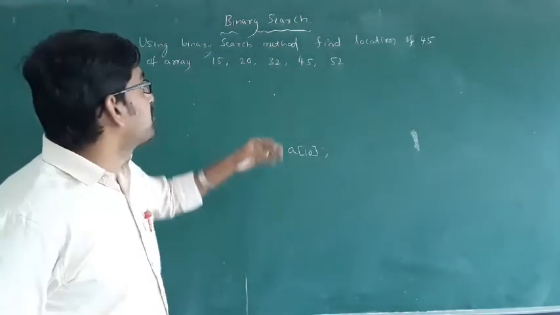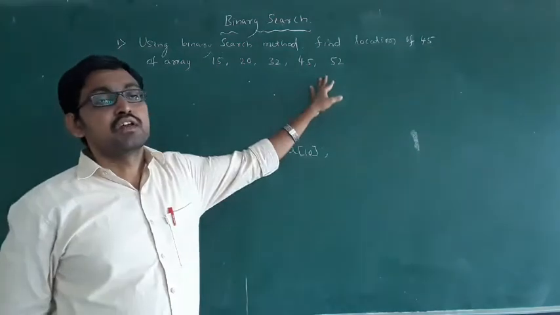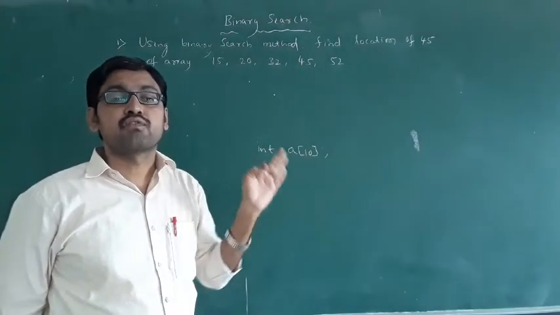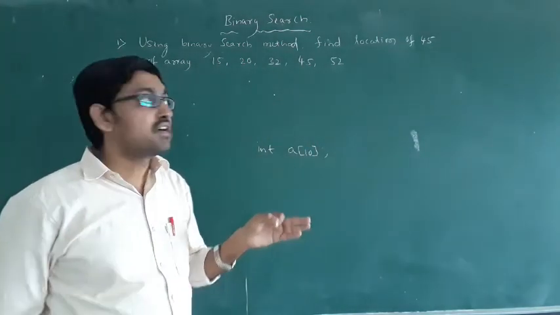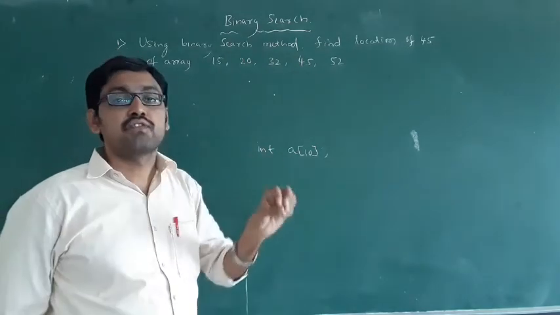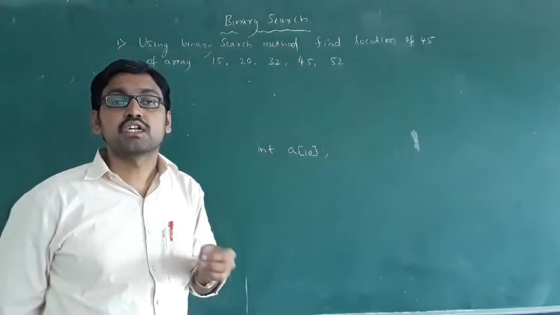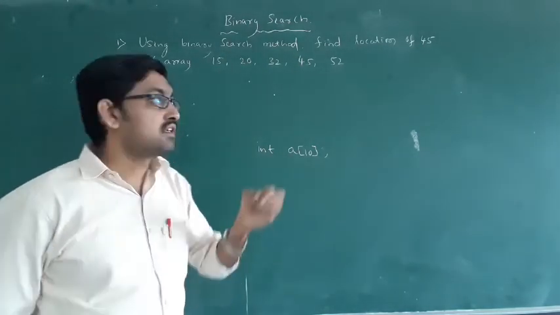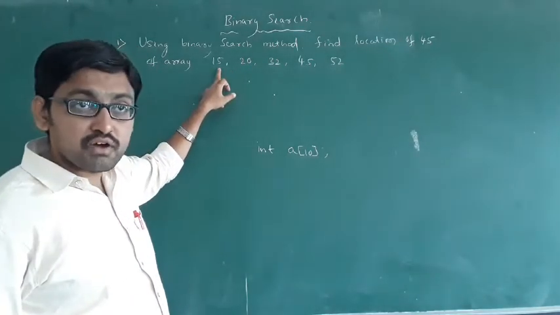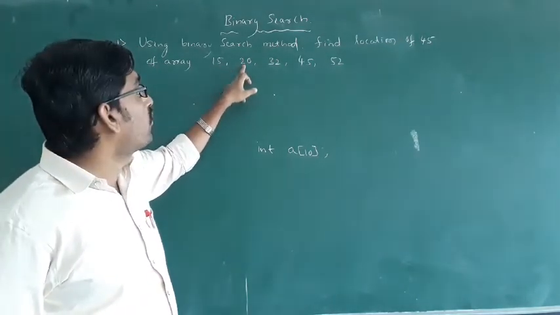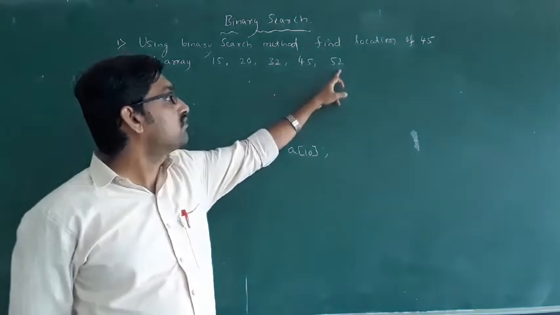For example, we have these values. I want the location of 45. In which location will 45 be stored? An array always starts from 0, 1, 2, 3, 4.